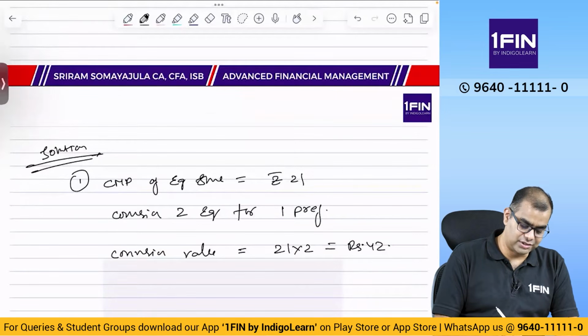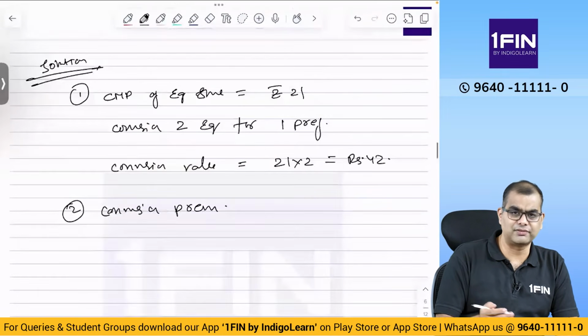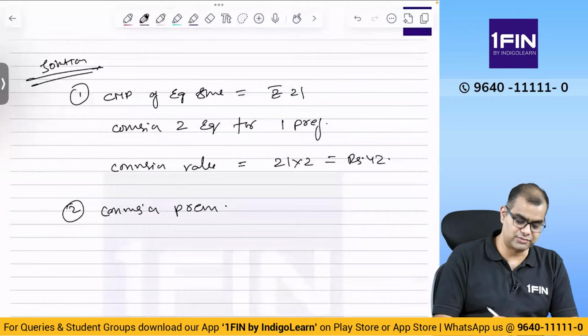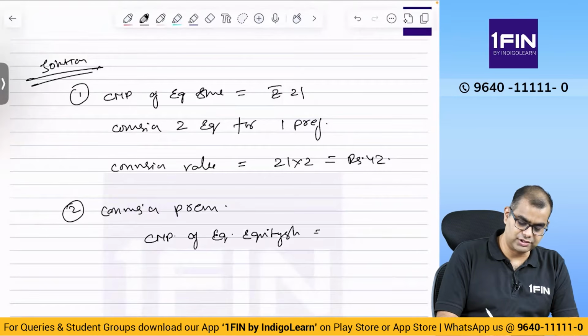Then conversion premium, that is what they asked, right? What is conversion premium? Conversion premium can be given in rupee terms and percentage terms also. Current market price of equivalent equity shares, or conversion value, is 42.